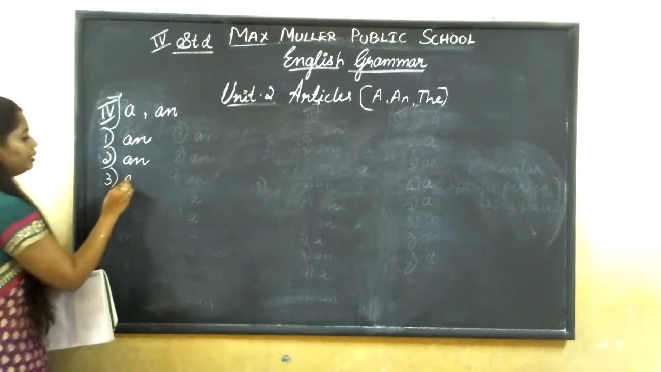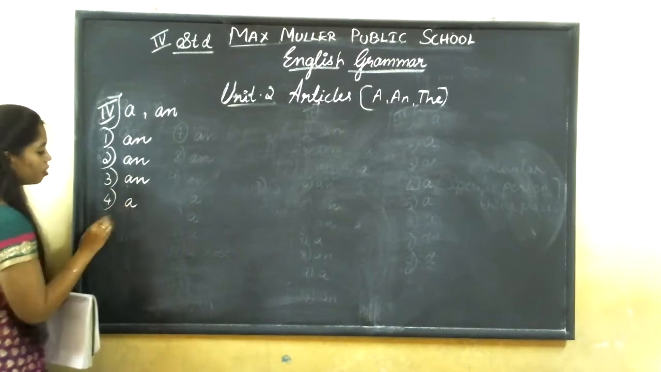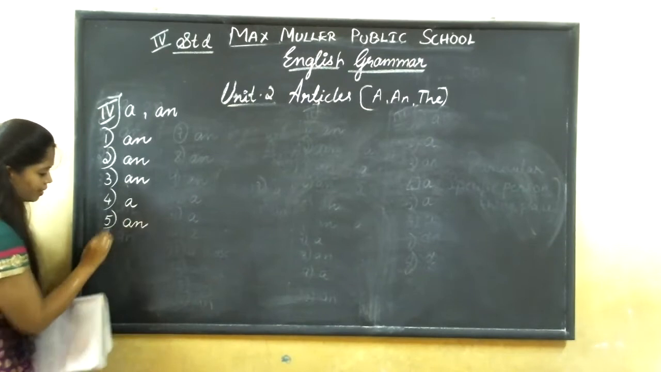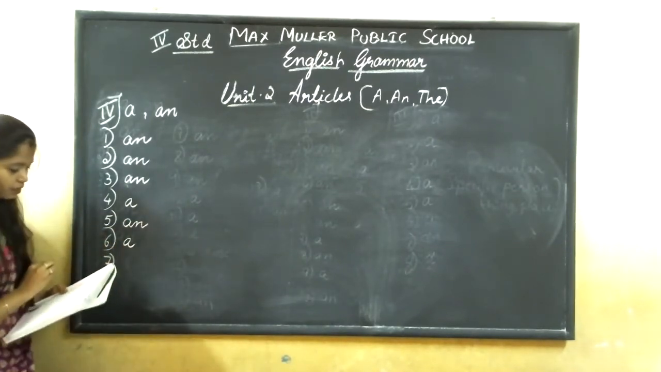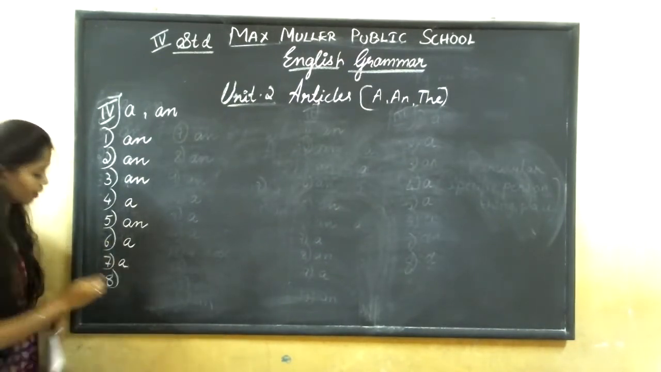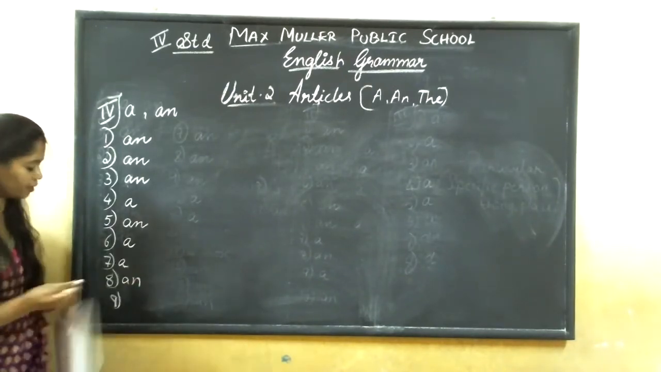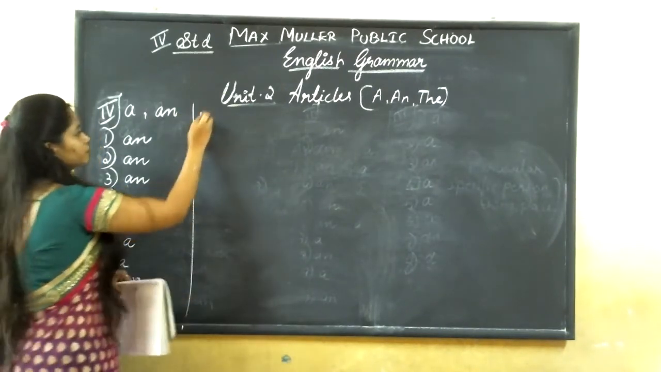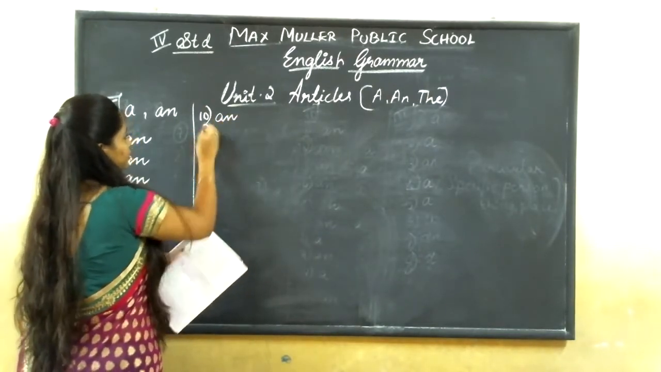Third one, an intelligent boy. Fourth one, a long river. Fifth one, an expensive car. Sixth one, a beautiful day. Seventh one, a musical instrument. Eighth one, an excellent teacher. Ninth one, an honest person. 10th one, a useful thing.